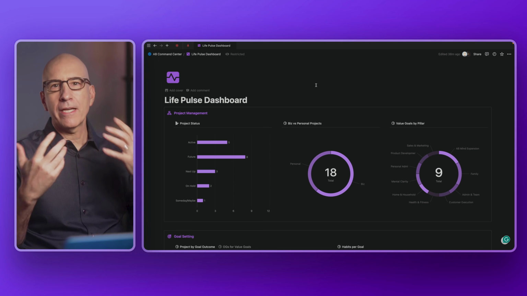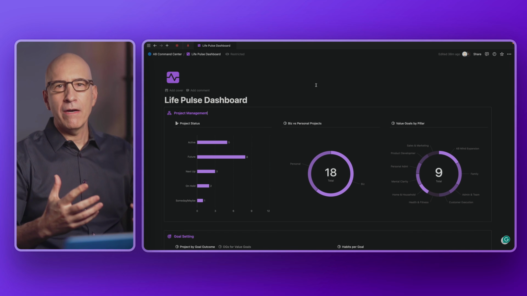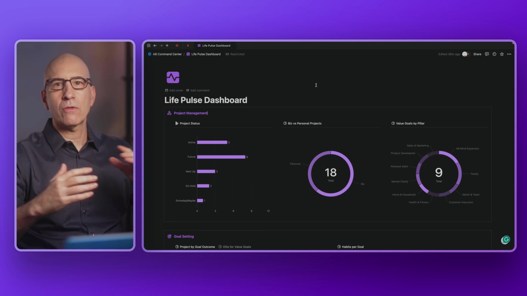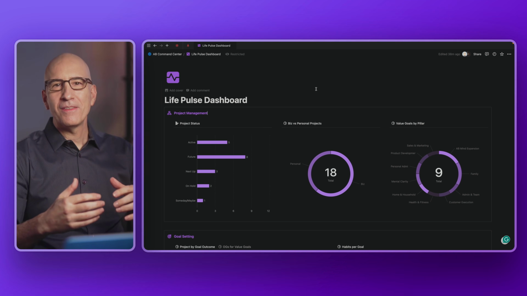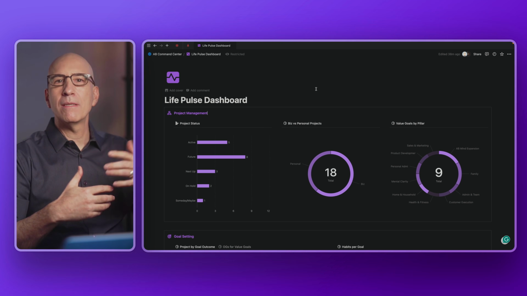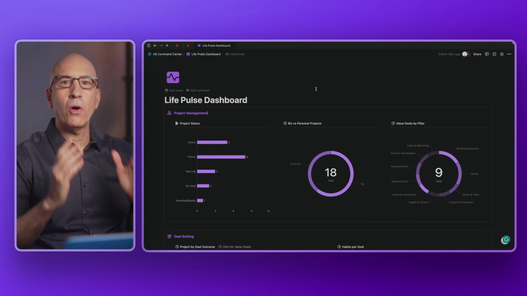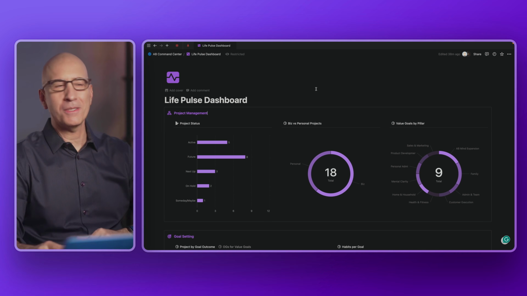So with that, let's dive into native charts and graphs inside of Notion and how to apply it in a Life Pulse dashboard to give you a visual glimpse of your whole life system. So this is the Life Pulse dashboard. This is a fully graphical visual display of a lot of revealing insights across our whole life system in Notion. Obviously you could do a lot more than this, but this is what I thought would be valuable. And I want to demonstrate the idea of a single visual dashboard to give you a glimpse of the pulse of your life across the whole system.